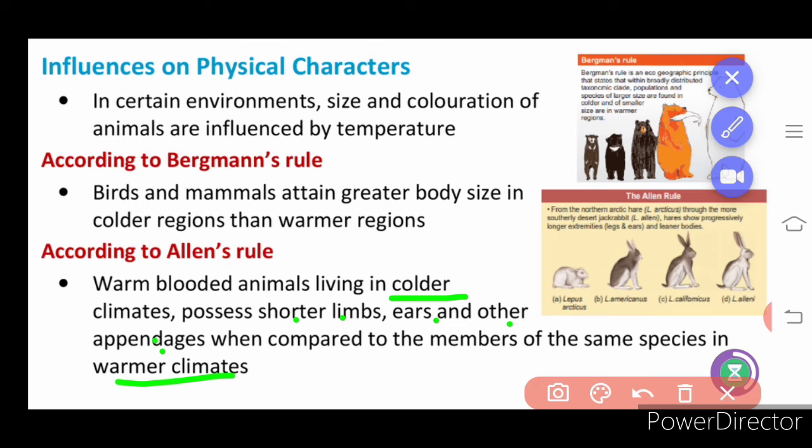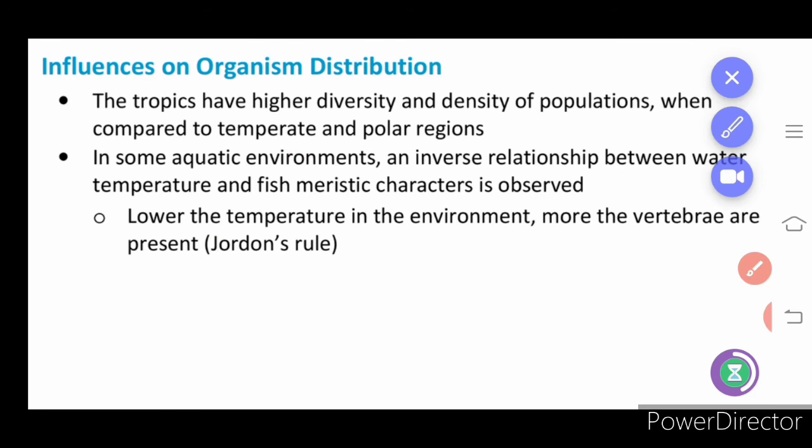Okay, so next we are going to learn about influence on organisms' distribution. Temperature has a good influence over the distribution of the organism. That is the number of organisms present in a particular area, which is nothing but the population. Tropics have higher diversity and density of population when compared to temperate and polar regions. When you compare with the polar region, generally the temperate region has more organisms.